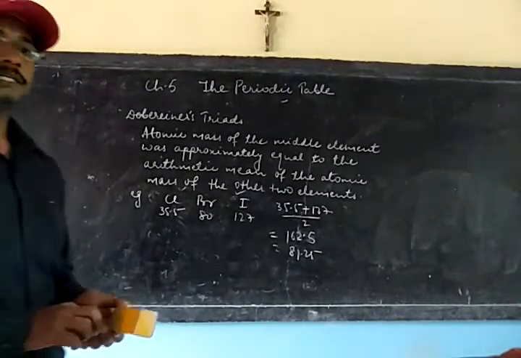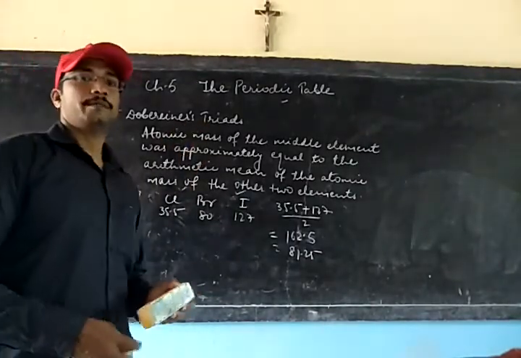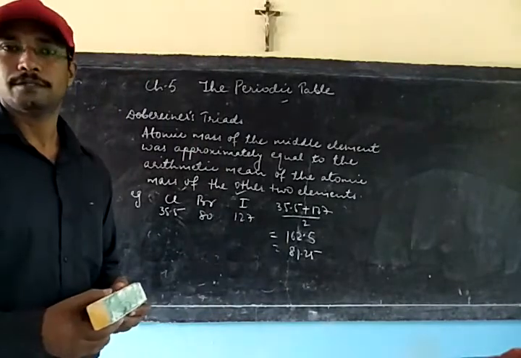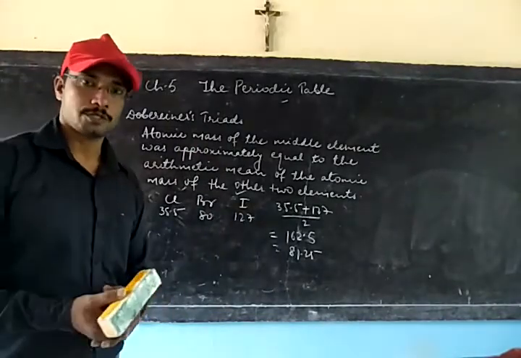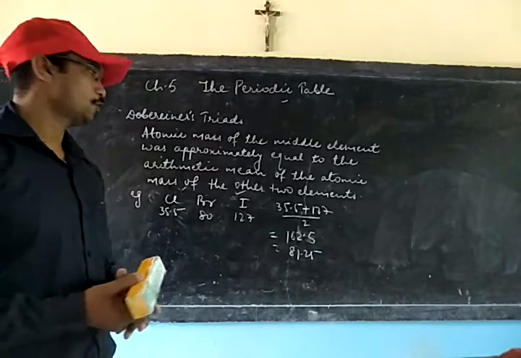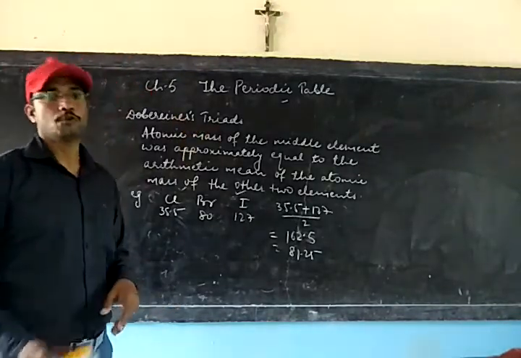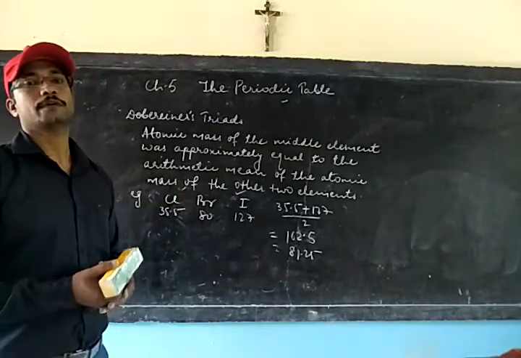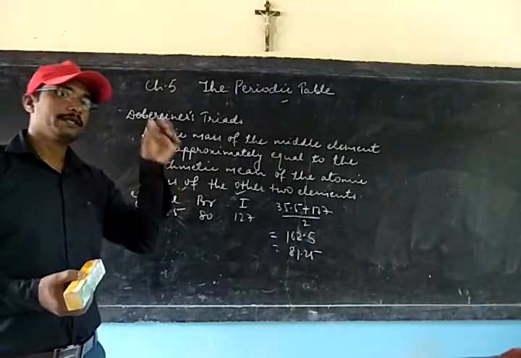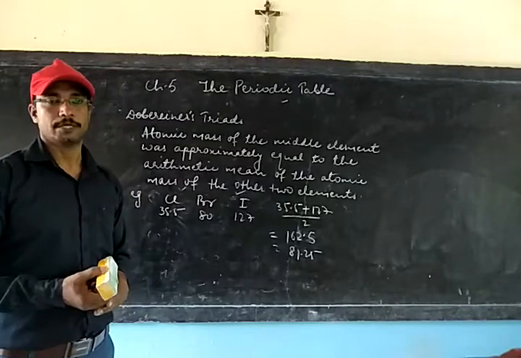Now, what is the reason that this Dobereiner's triad was discarded? Discarded means which was not accepted. It was not accepted because this law was not coming true with most of the elements. Like within the same family also it was not working.